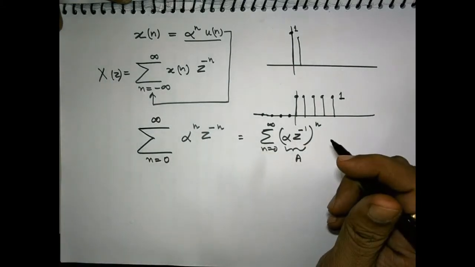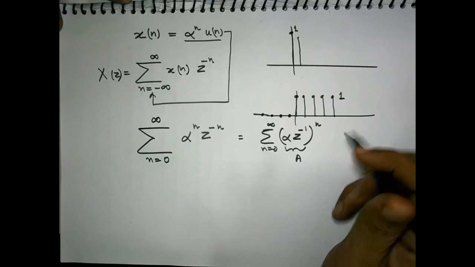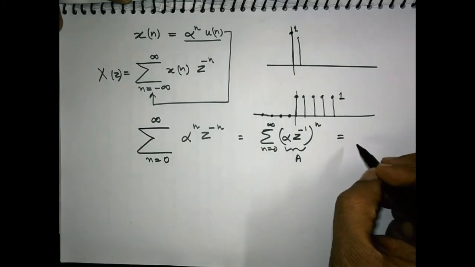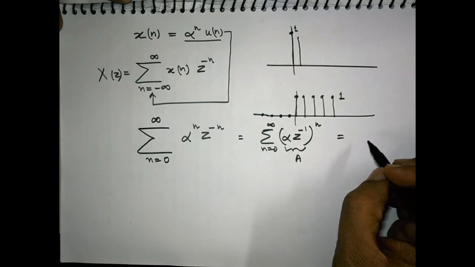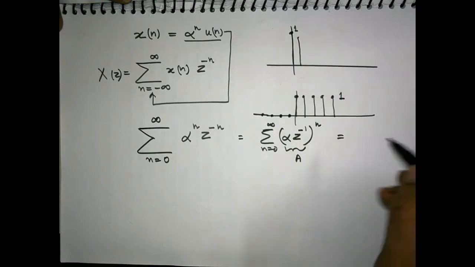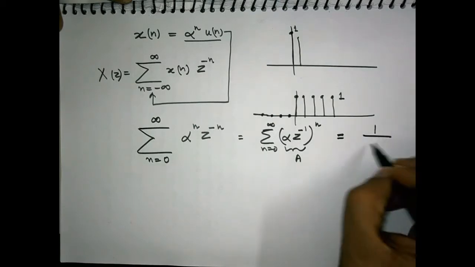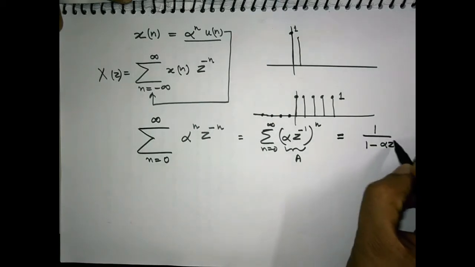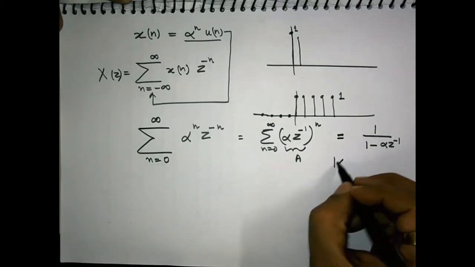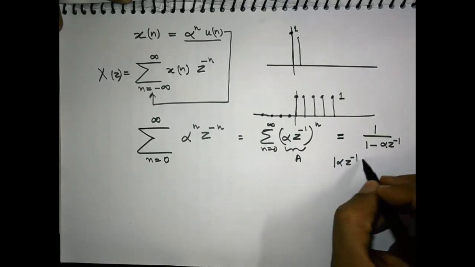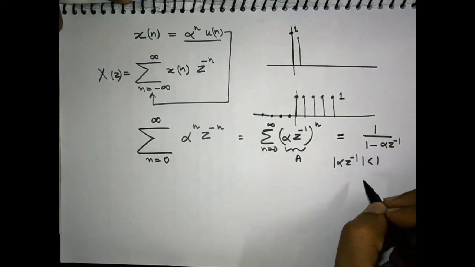The summation is 1 over 1 minus the common ratio, provided the common ratio is less than 1. This is your intermediate formula from intermediate mathematics. So 1 over 1 minus alpha z inverse, provided mod of alpha z inverse is less than 1.